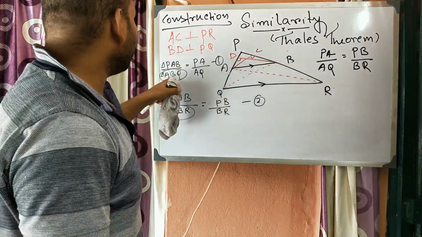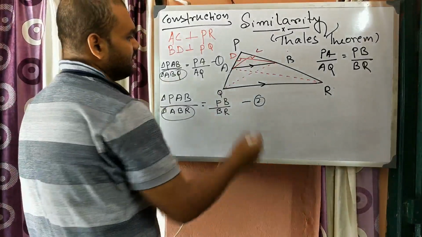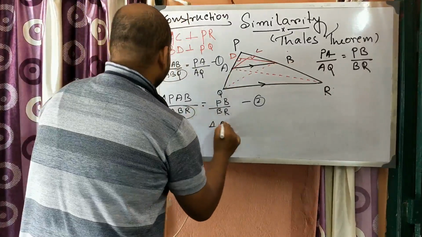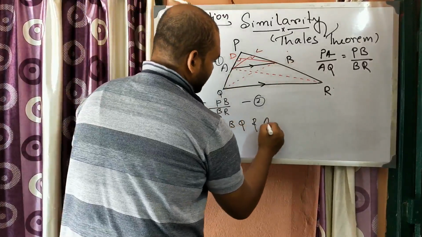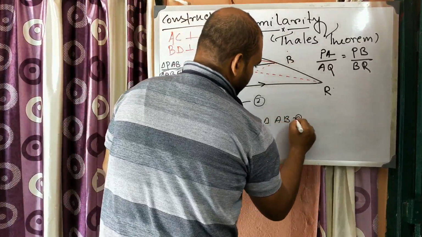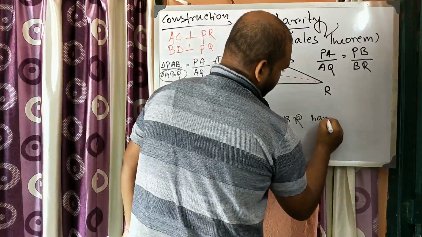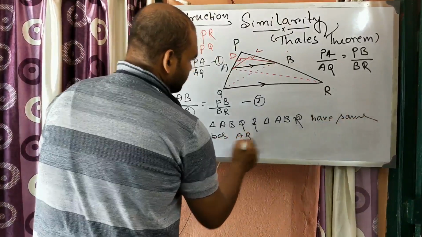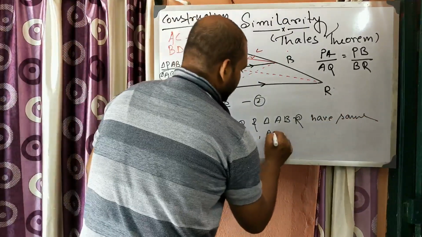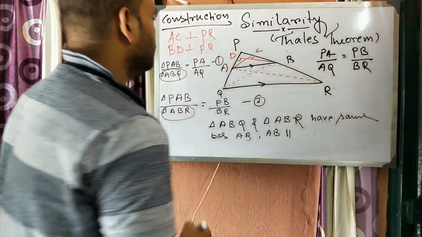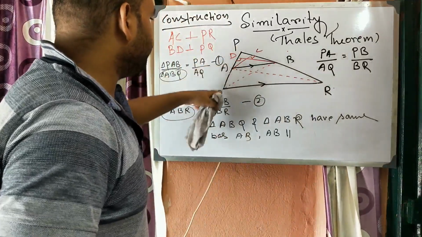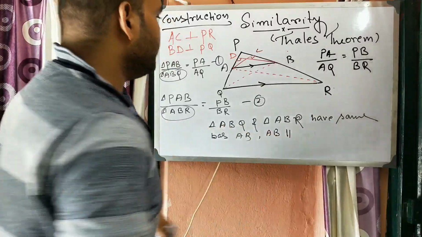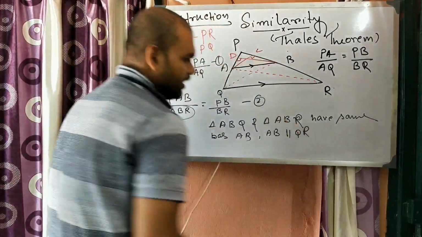Now what is the relation between the areas of triangles ABQ and ABR? Triangle ABQ and triangle ABR have the same base AB, and AB is parallel to QR, it is given.